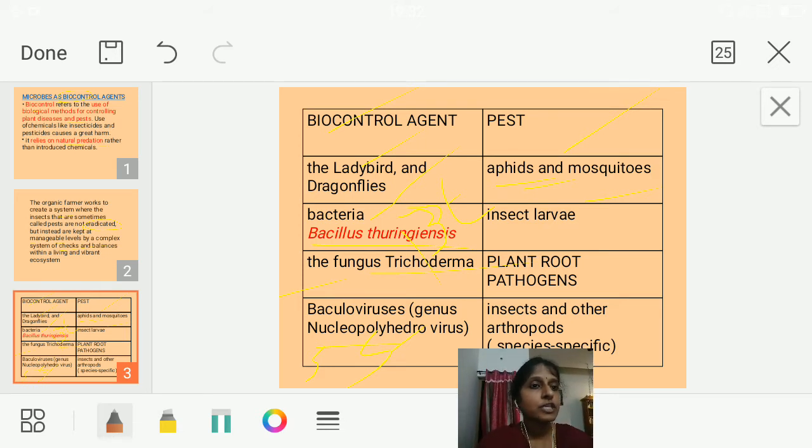So that one we call narrow spectrum. Okay, so baculoviruses are killing insects and other arthropods. Arthropods, you know, phylum Arthropoda. So they are species specific in nature and they are narrow spectrum. What is that? Biocontrol agent, biopesticides. Clear? It's a very important question.